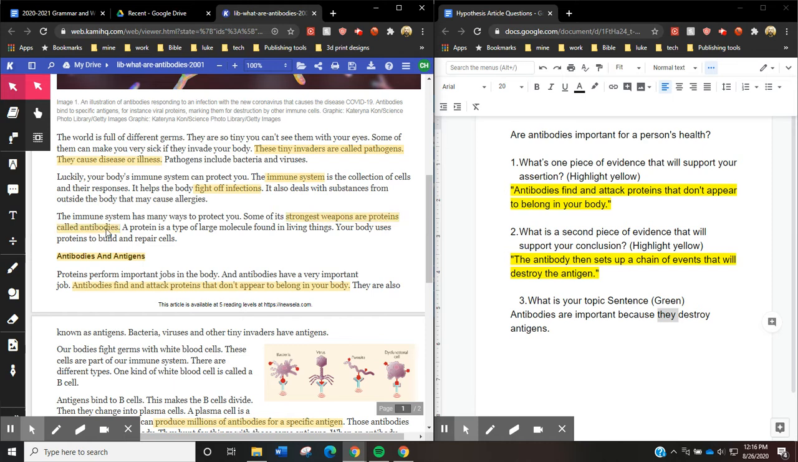Oh, there we go. Some of the strongest weapons are proteins called antibodies, because these proteins are a weapon of the immune system. There we go. That's a great description. So I replaced they with these proteins that are a weapon of the immune system. So antibodies are important because these proteins that are a weapon of the immune system destroy antigens. Oh, much better. Perfect. So I got a good description that I found there from the article.